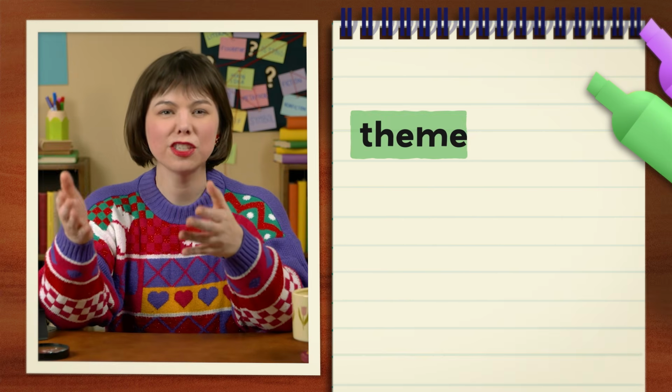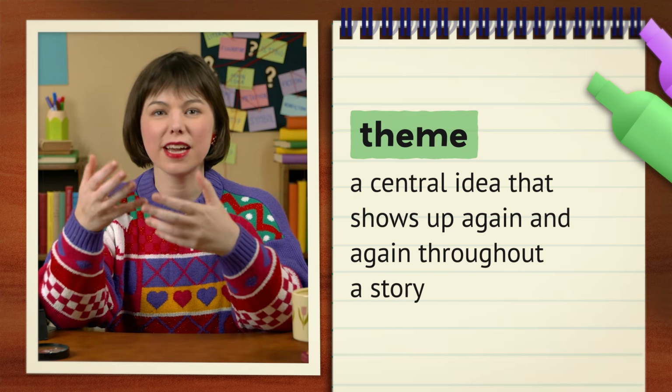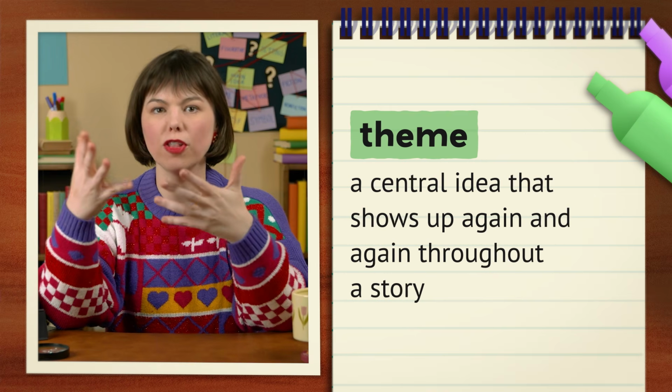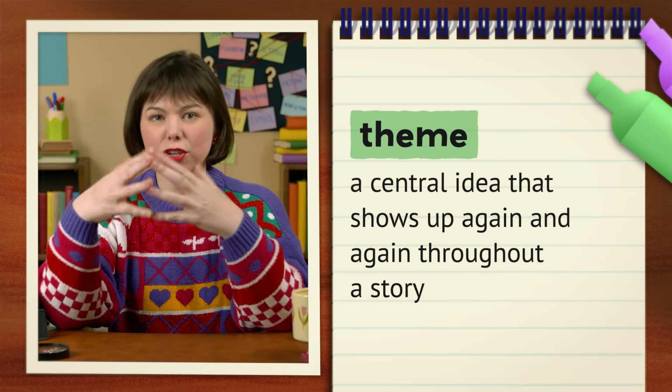A theme is a central idea that shows up again and again throughout a story. It helps connect the story's different parts, like how all the parts of a party, the decorations, the food, the party favors, come together to show off its theme. You can even sometimes find the same theme in different books. Kind of like how you could have a soccer-themed birthday party, but you could also have a soccer-themed bedroom.